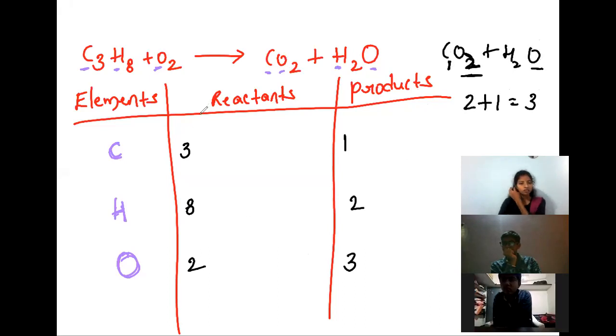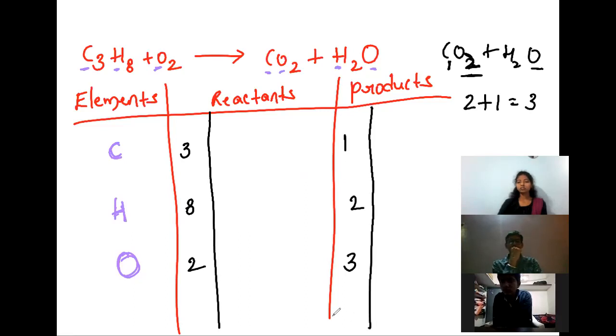Okay. Now see, which atoms are balanced and which atoms are not balanced? Tell me. So no atoms are balanced. Carbons 3 on the reactant side, 1 on the product side, not balanced. Hydrogens 8 and 2, not balanced. Oxygens 2 and 3, not balanced. So we have to balance them one by one now.